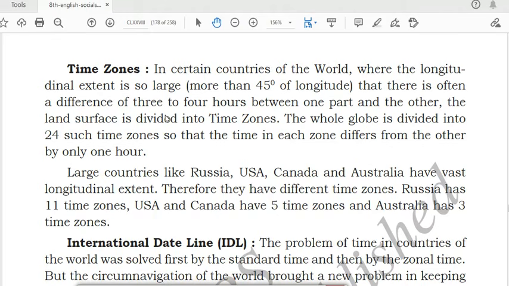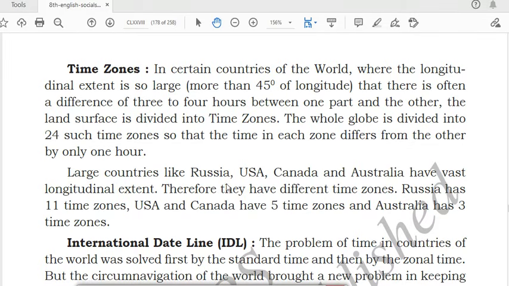In some of the countries of the world, what happens? That country will be divided into different zones. The whole globe has 24 such time zones, so the time in each zone differs from the other by only 1 hour. So if countries have different zones, they will follow different time zones also, and each time zone will differ by only 1 hour.